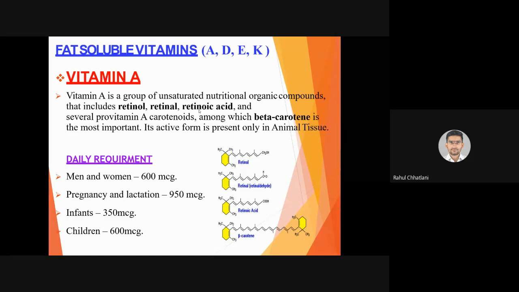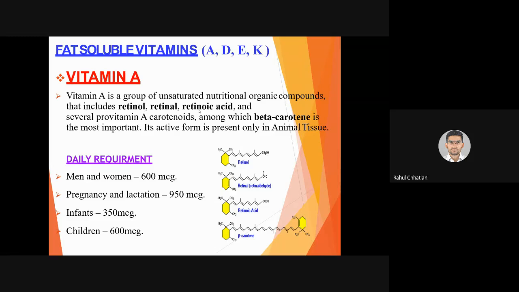Yes, so vitamin A is a group of unsaturated nutritional organic compounds, CHO group mainly, which includes retinol, retinoic acid, and several provitamin, that is precursor, carotenoids.